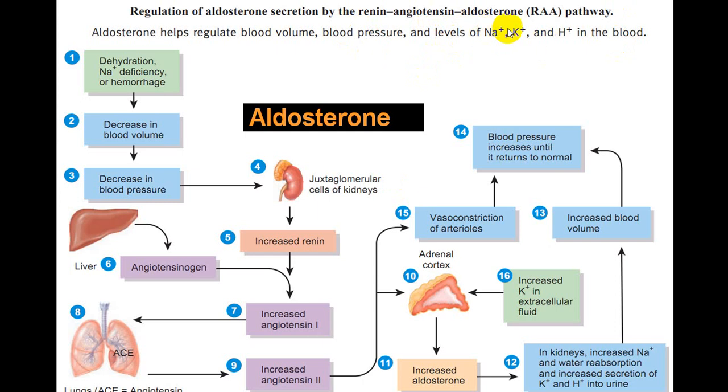Indirectly it also takes part in regulation of potassium and H ions. In a person with hyperkalemia, aldosterone secretion increases and potassium is thrown out in urine. Also in acidosis, H ions are thrown out, which is another part of aldosterone regulation.